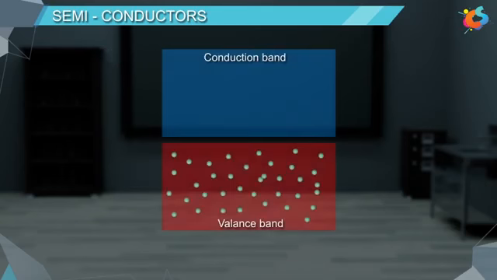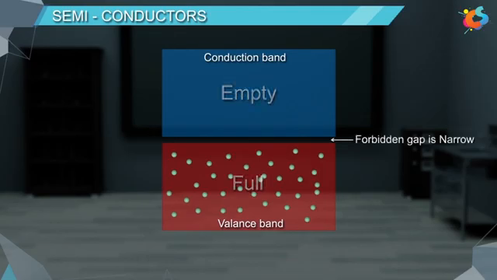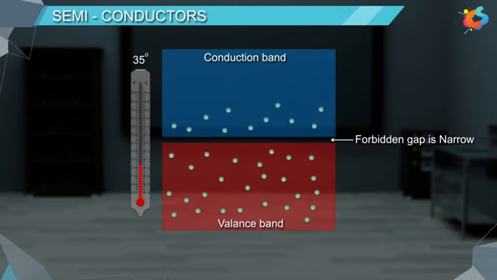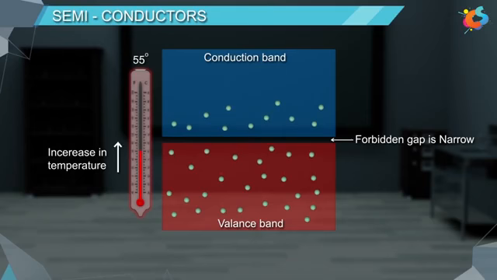In semiconductors, the valence band is almost full, while the conduction band is mostly empty. The forbidden energy gap is quite narrow. Thus, the heat energy available at room temperature is sufficient to excite some of the electrons from the valence band to conduction band, which results in the conduction of electricity to some extent. The conductivity of semiconductors increases with increase in temperature, since more electrons can jump to the conduction band.